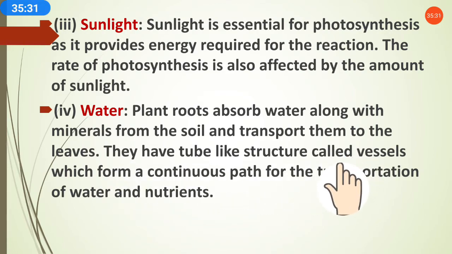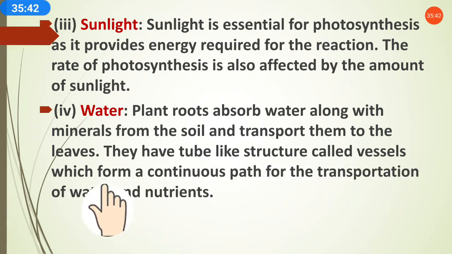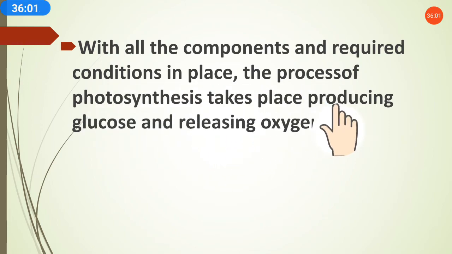In our body, as we know, the blood passes through the veins. So in the plant's body, there are small tube-like structures called vessels, and in these vessels the water and minerals pass, which form a continuous path for the transportation of water and nutrients. With all the components and required conditions in place, the process of photosynthesis takes place.